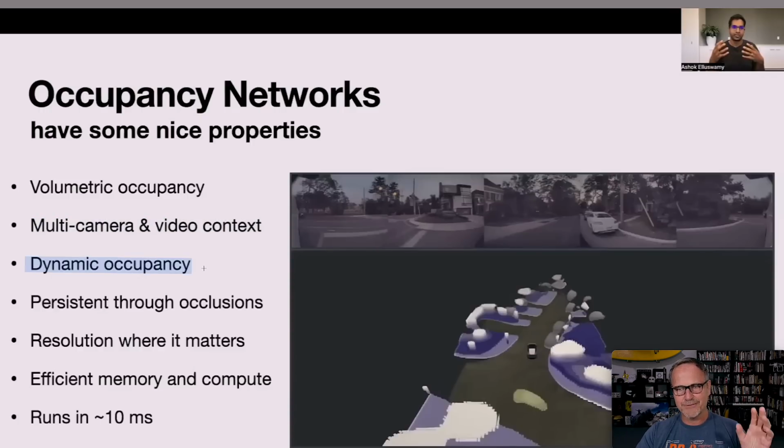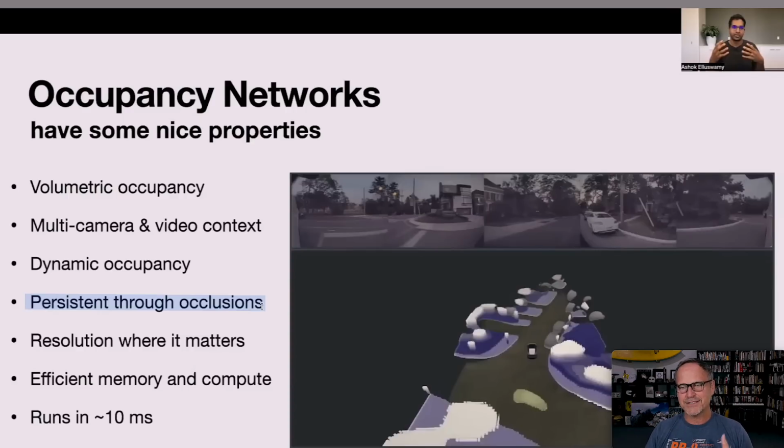The occupancy network is dynamic. In other words, it can change every few milliseconds. It can actually update itself and change the occupancy of where everything is, so moving vehicles can be taken account of, etc. Very importantly, this makes it persistent through occlusions. It means that even if something blocks it, it kind of knows, like if this is a curb, something that it shouldn't drive over, and there's a car in front of it or something like that that you drive by, it knows that curb is still behind that thing.